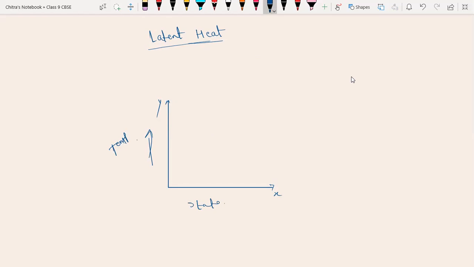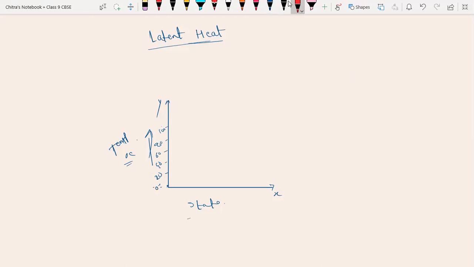Suppose here it is 0 degrees Celsius. Here we have 20, then we have 40, then 60, then 80, then 100 degrees Celsius. It is the temperature in degrees Celsius. And here we are taking state like solid, liquid, and gas.